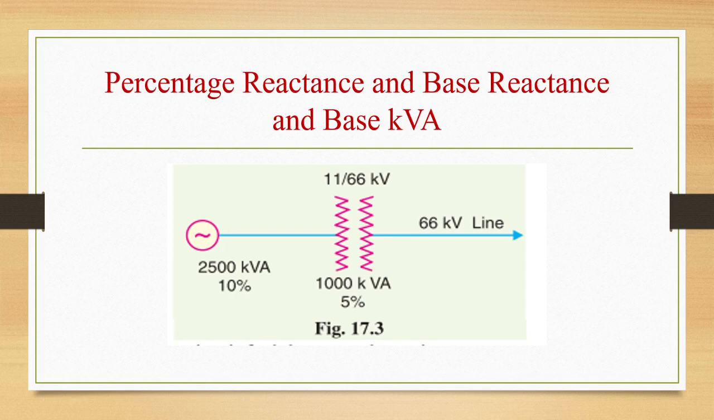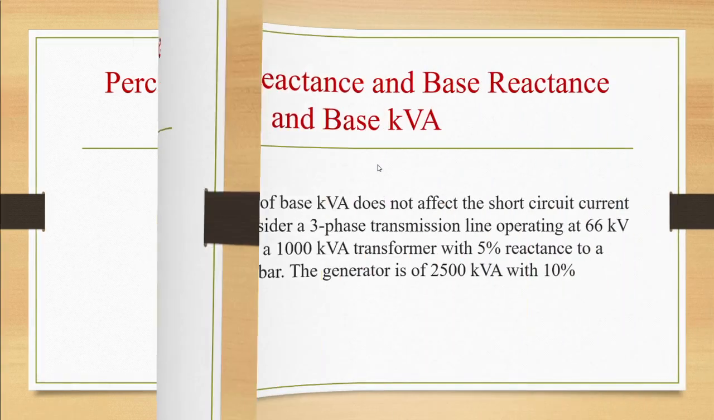So this is a single line diagram of a system. Suppose a short circuit fault between the three phases occurs at the high voltage terminals of the transformer. It will be shown that whatever value of base kVA we may choose, the value of short circuit current will be the same. This is a generator with rating 2500 kVA and 10% reactance, and this is a step up transformer, 11 by 66 kV, rated 1000 kVA with 5% reactance, and this line is a 66 kV line. This is called a single line diagram.